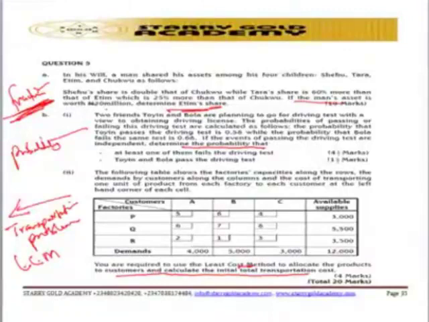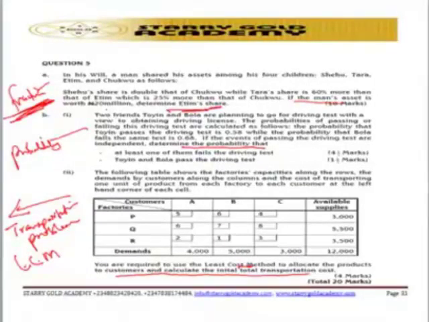So this particular 5A is testing students on three aspects: fraction, probability, and the transportation problem using the least cost method. So go and check details on how you can approach any question that comes from the fraction, from the probability, and from the transportation problem. Those are the areas the question is testing in question number 5.